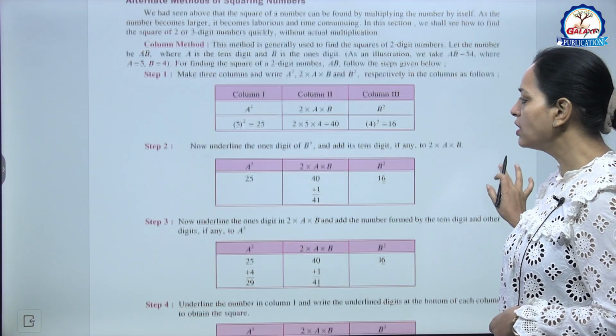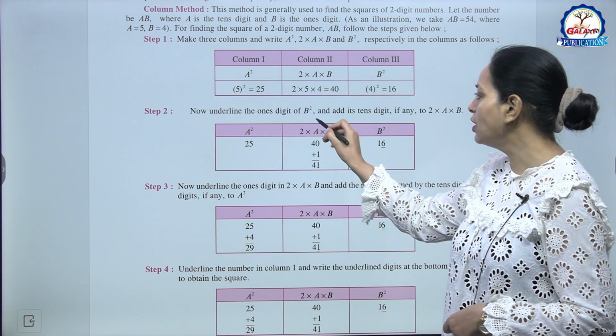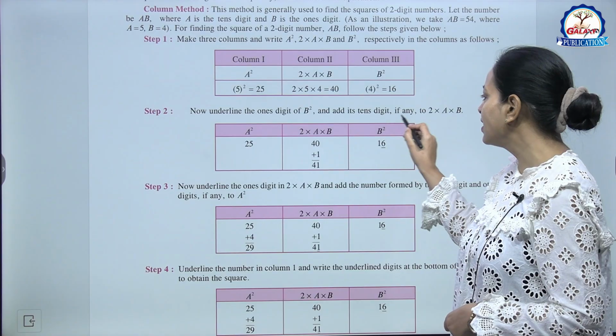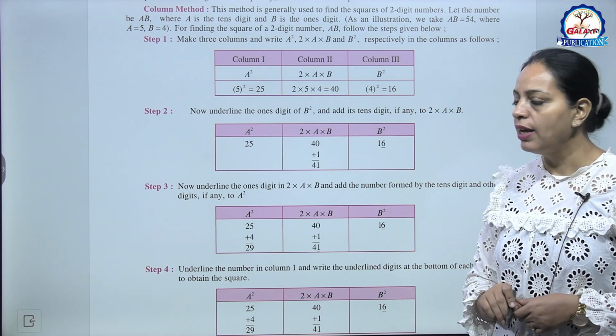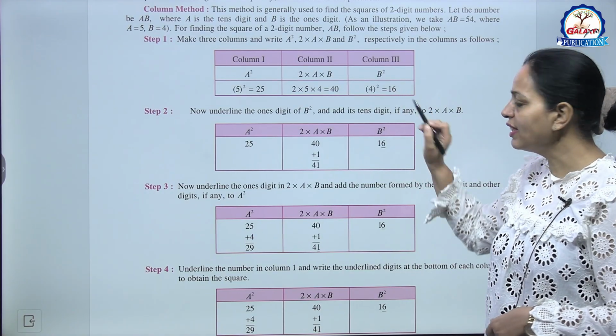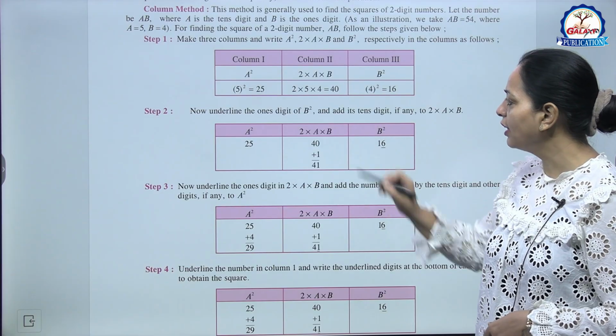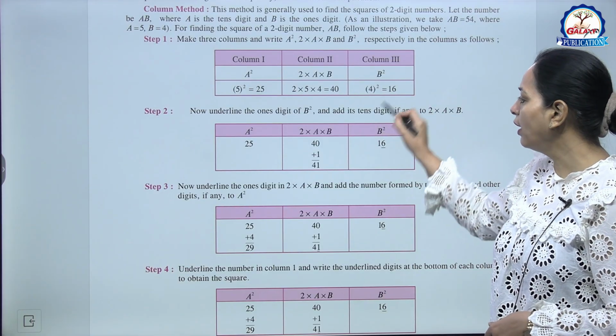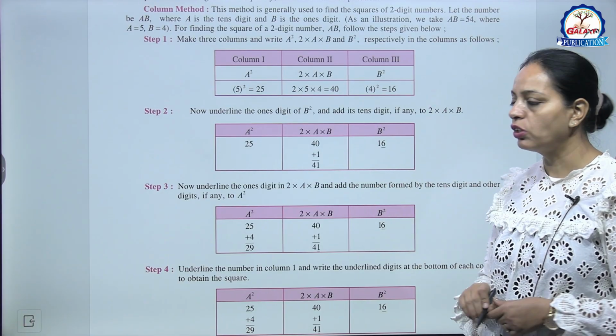Now step 2, underline the 1st digit of B square and add its 10th digit, if any, to 2AB. हमने क्या करना है, अगर इसका कोई 10th digit है उसे हम ऐड कर देंगे 2AB में. So 1 here, so 40 plus 1, 41.